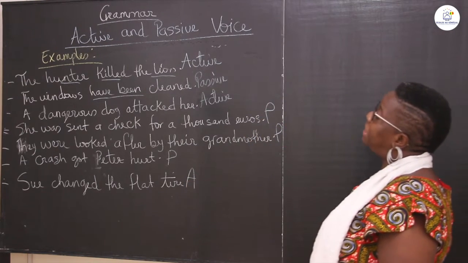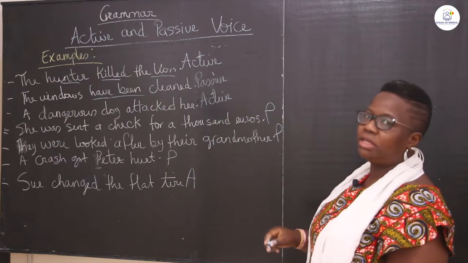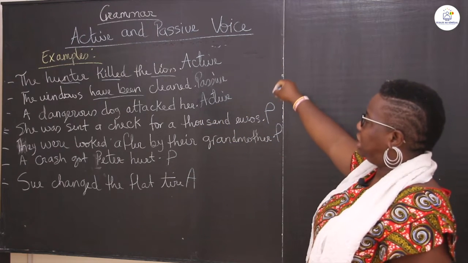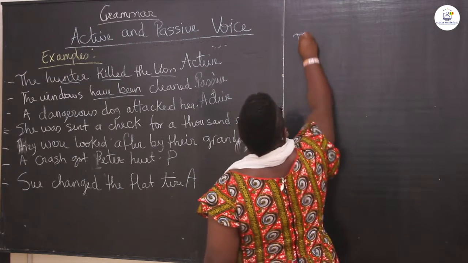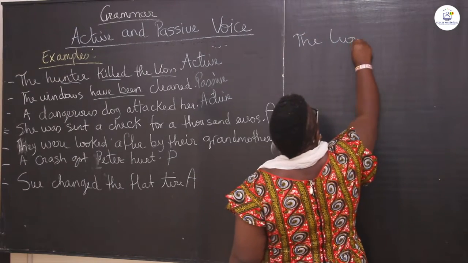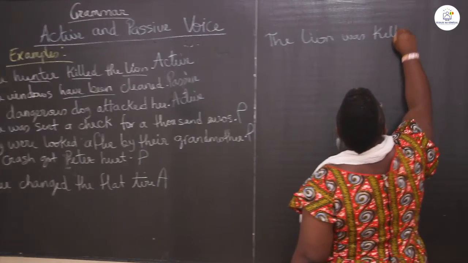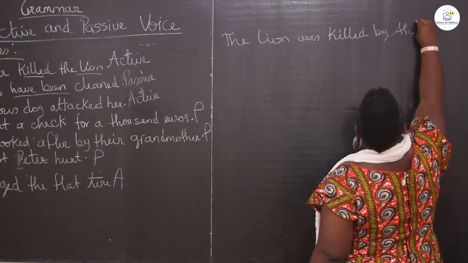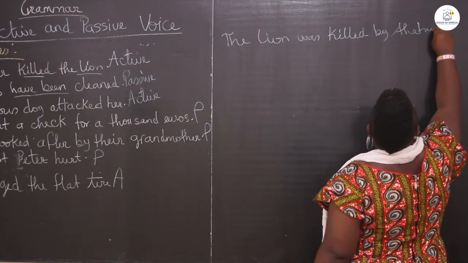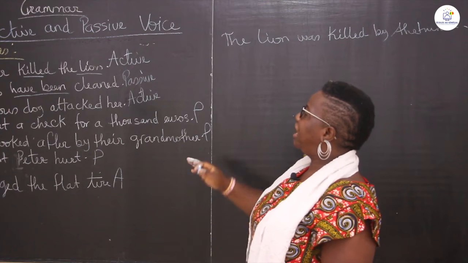So what does that become? The hunter killed the lion. If it were in the passive, what would that be? The lion was killed by the hunter. The lion was killed by the hunter.